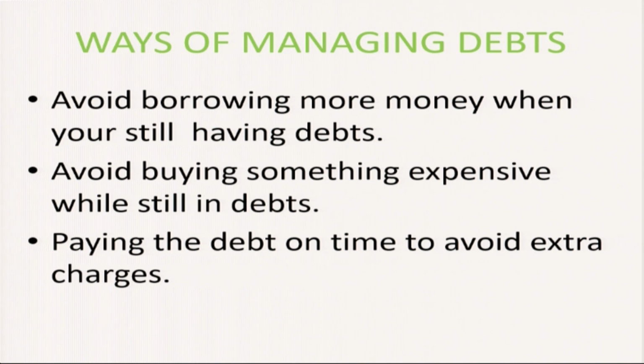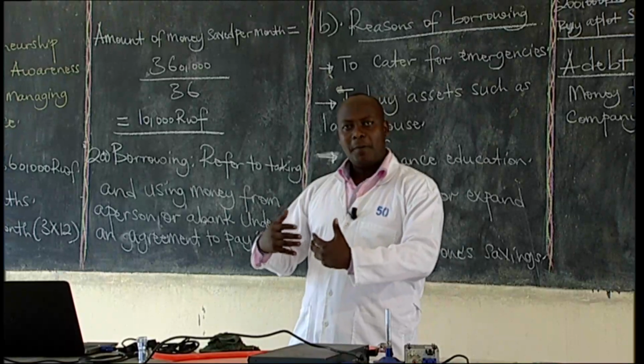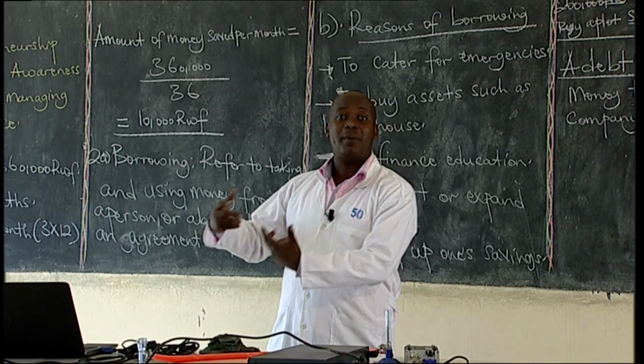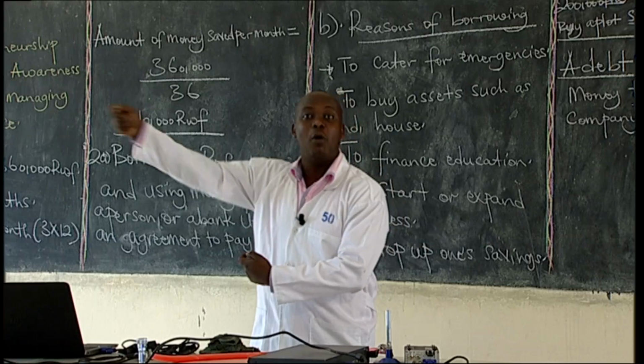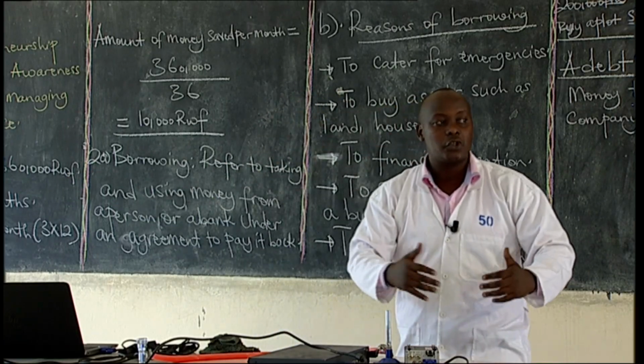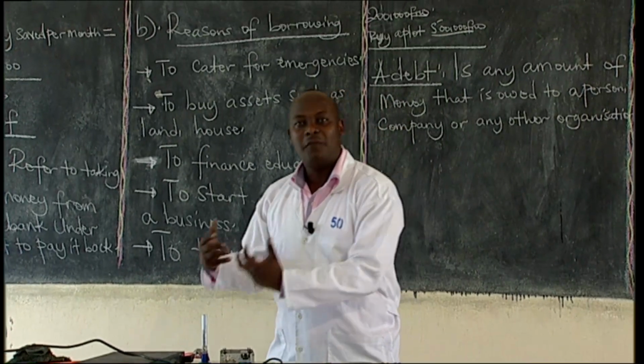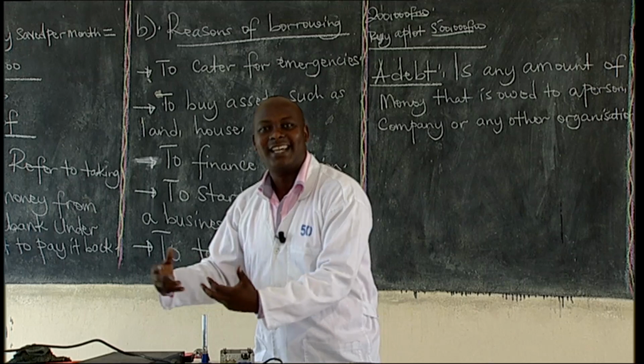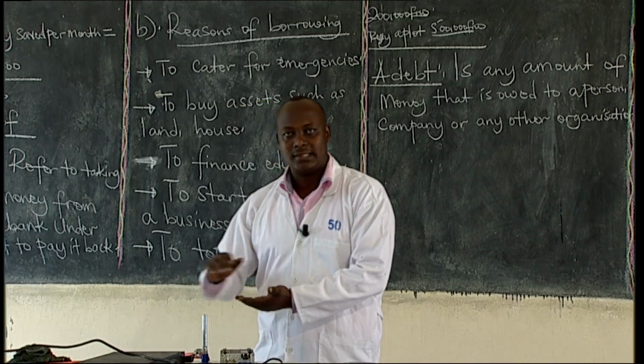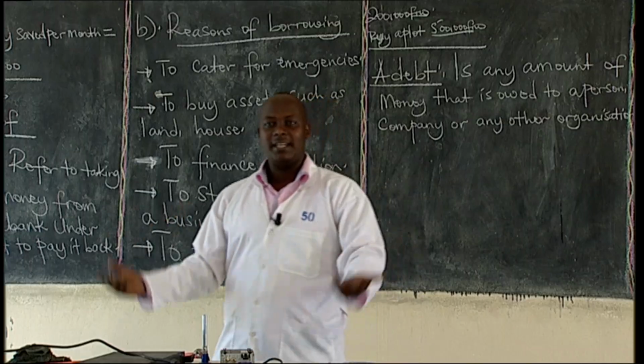The second way of managing a debt: avoid buying something expensive while still in debts. Because if you have a debt and you keep on buying things that are expensive, you're spending more money. You will not be able to save so that you're able to pay a debt. Now, in order to manage a debt, avoid buying things that are expensive so that you're able to minimize, so that you're able to save and pay a debt.